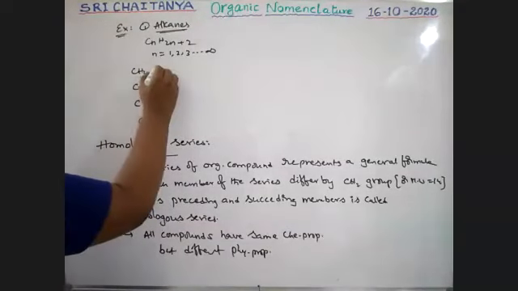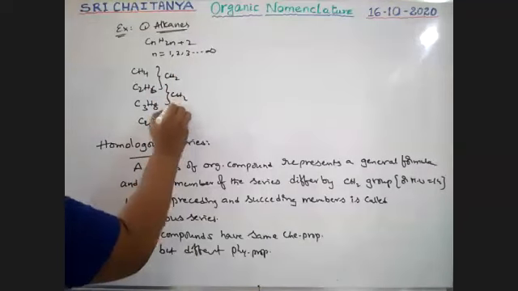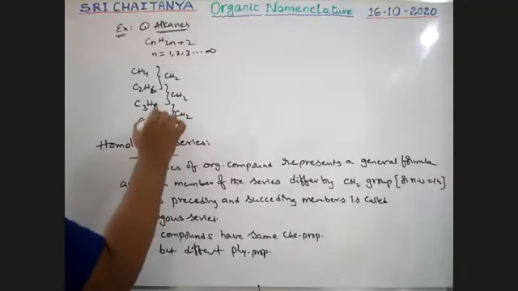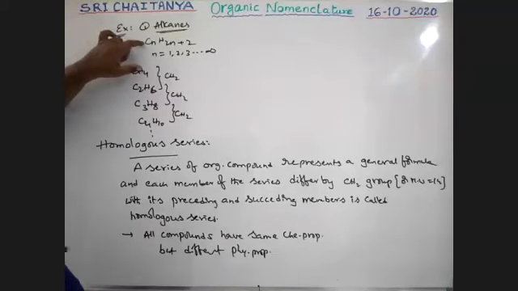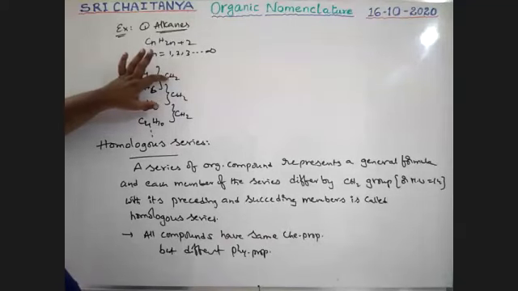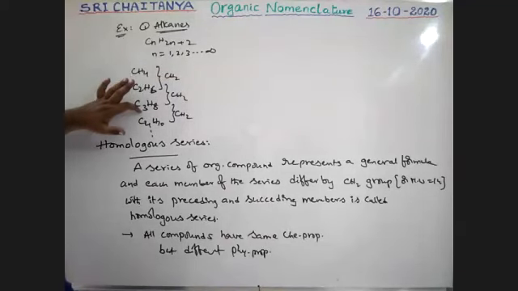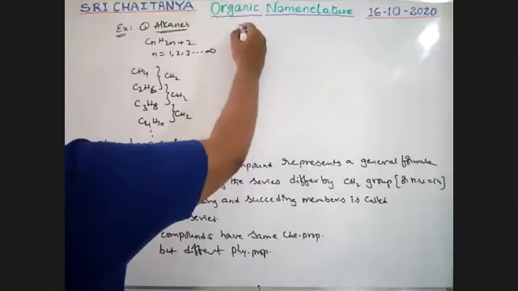Between these two, what is the difference? CH2 is the difference. Between these two, CH2. Like this, the difference keeps going. So this is a series of compounds represented by a general formula, where each member of the series differs by a CH2 group from its preceding one and succeeding one. This is called a homologous series.